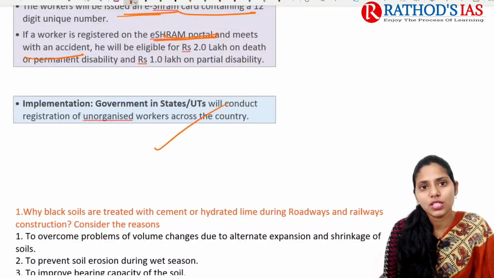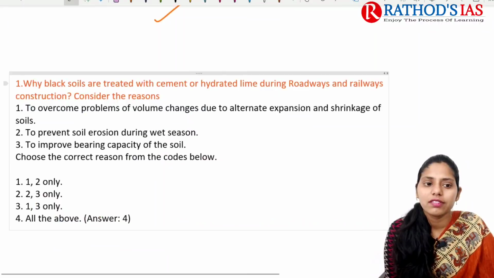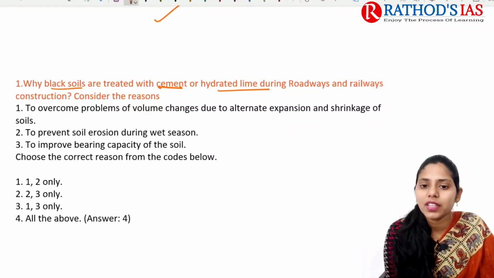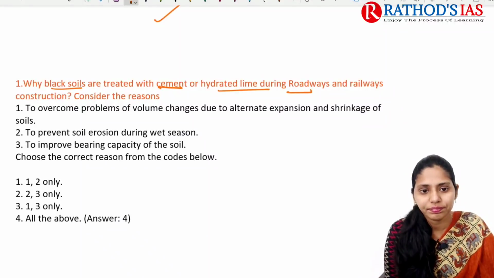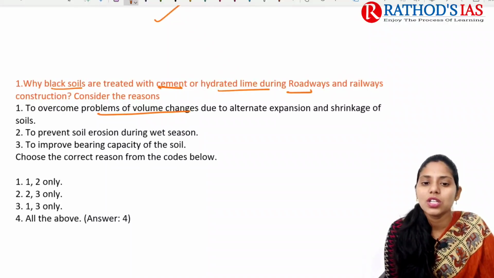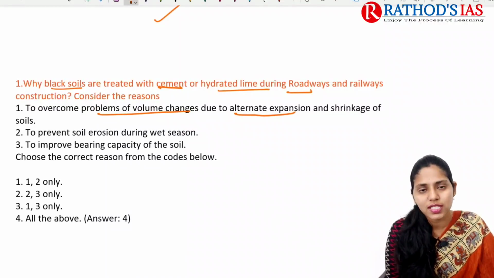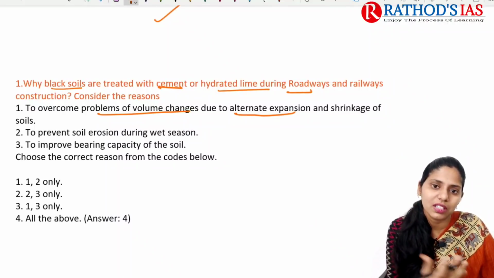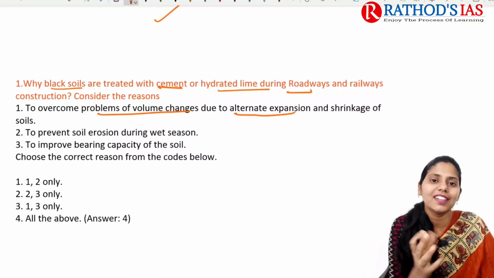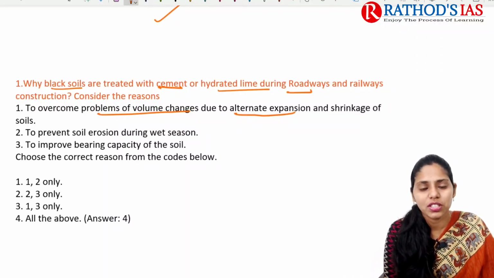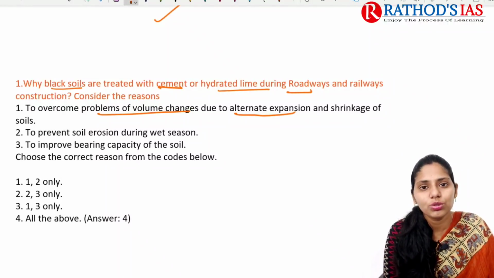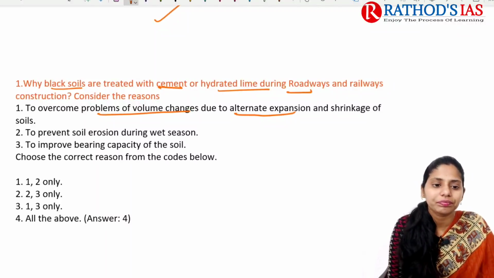So now let us try to see yesterday's questions and the related explanation. First question is, why are black soils treated with cement or hydrated lime during roadway and railway construction? Consider the reasons. First one is to overcome the problem of volume changes due to alternate expansion and shrinkage of soils. Especially regarding black soils, whenever water is there it will be absorbed and it becomes a small smooth structure, and whenever the water evaporates, then we can see large cracks, especially if you go through agriculture fields.